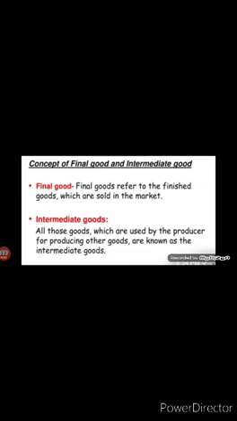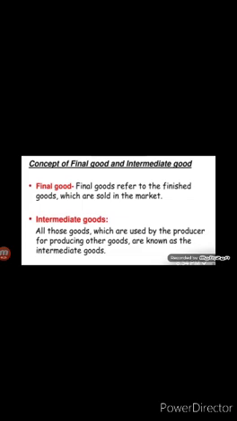Now children, let's see the concept of final goods and intermediate goods. The final goods are goods which are used either for final consumption or capital formation, and the value of final goods is included in the national income.